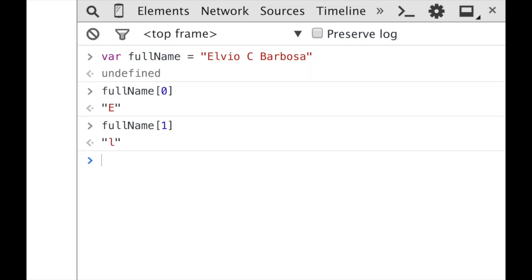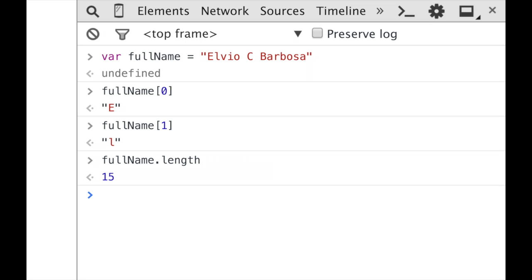And if I want to return the last one, in this case, I can count it. But imagine a situation where your string is really big and it would not be possible to count manually one by one to access the last element of your string. To do that, strings provide a property called length. So every string has a property, length, that returns the amount of elements inside the string.